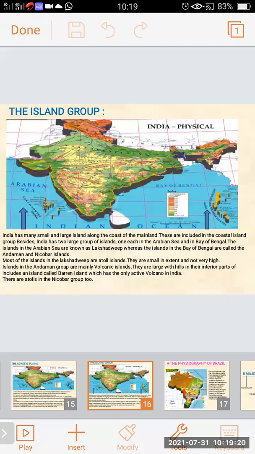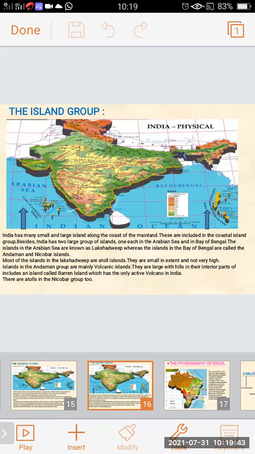One is in the Arabian Sea and the other in the Bay of Bengal. The islands in the Arabian Sea are known as Lakshadweep, whereas the islands in the Bay of Bengal are called the Andaman and Nicobar Islands.